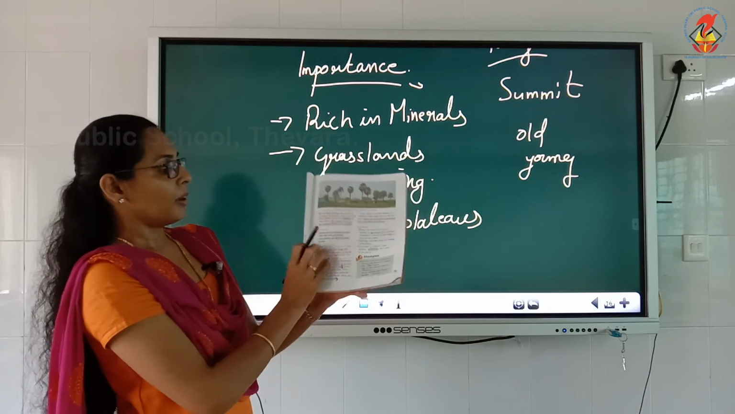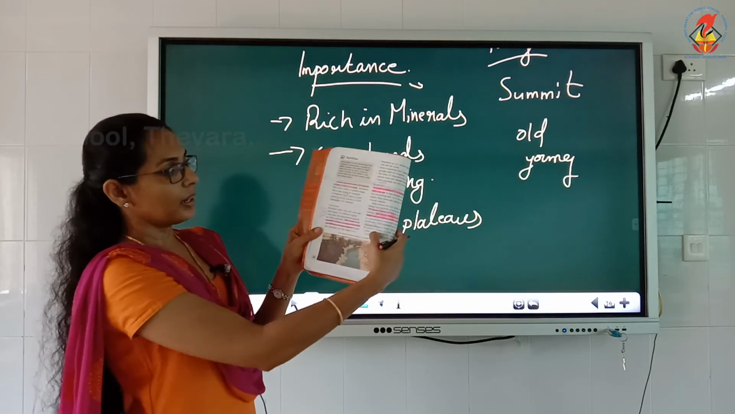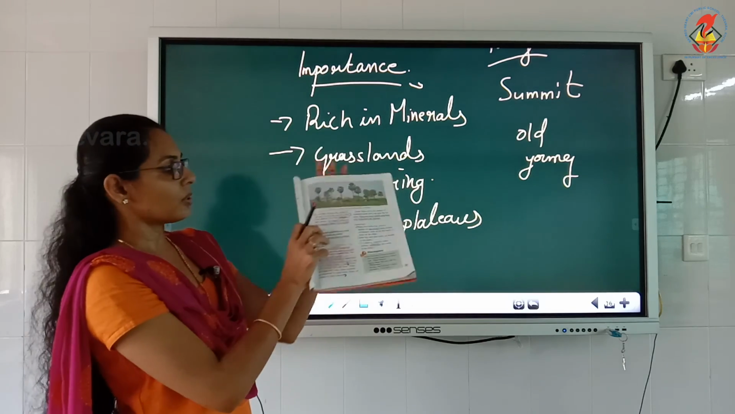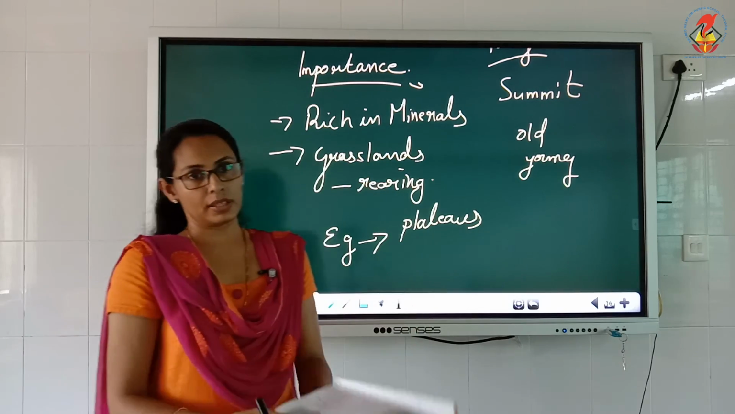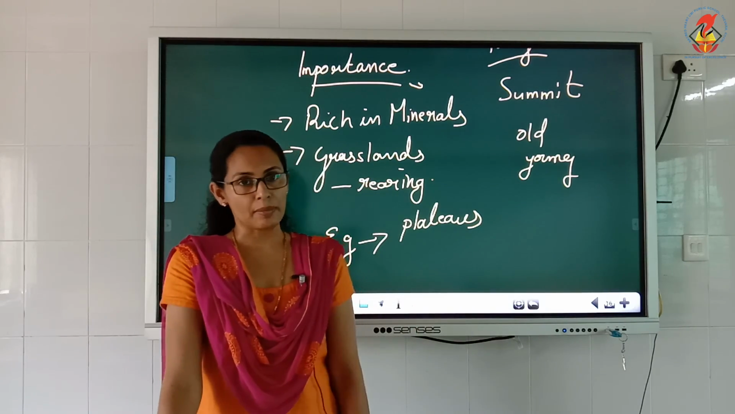Then importance. Here the first dot is there, put that also in brackets. Three dots are there after that importance. Okay children, read the chapter.